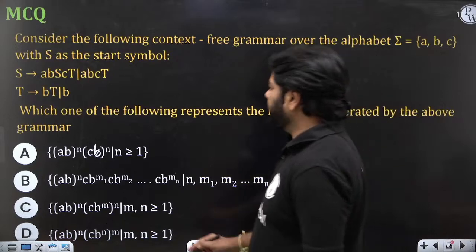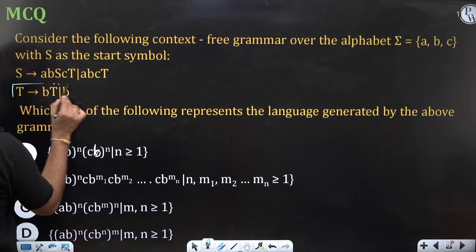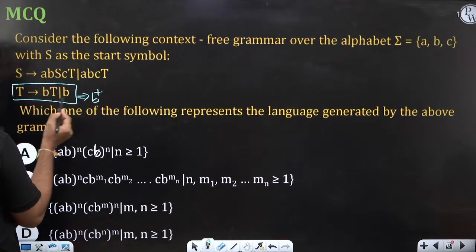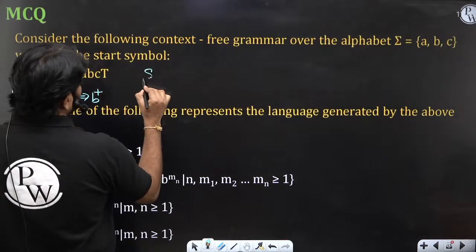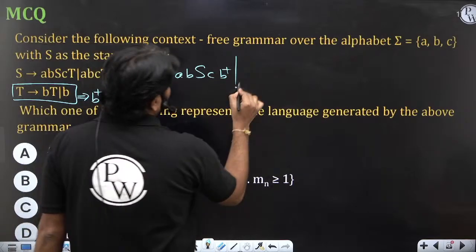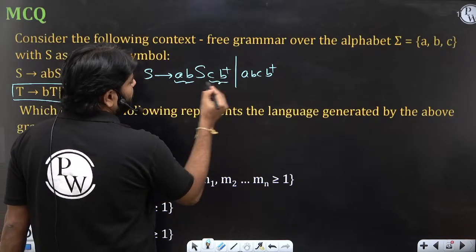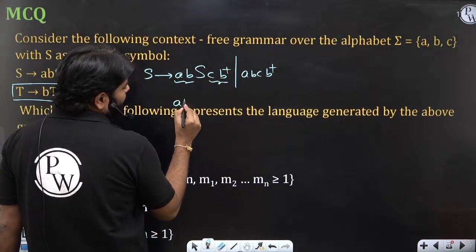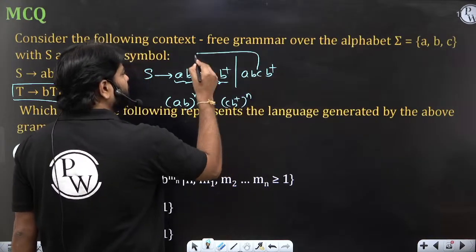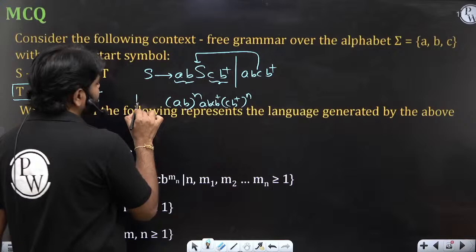Okay, what is the meaning of T here? You just need to understand what language is represented by this grammar. T is going to generate the B plus strings, meaning at least one B, so you put B plus here. So what happens? The S production is A B S C B plus, or A B C B plus. Now this is going to repeat an equal number of times, so you can write (AB)^n C (B+)^n, with A B C B plus in the middle. Okay, so this is your language.